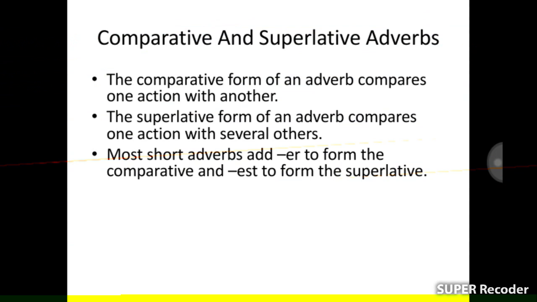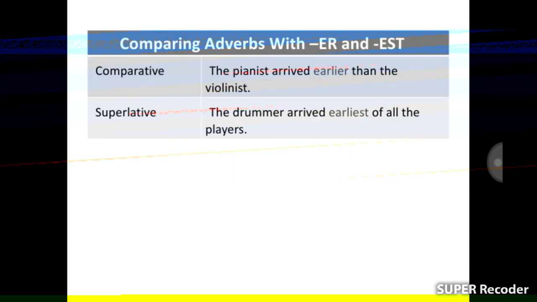Most short adverbs add er to form the comparative and est to form the superlative. Here are some examples: comparative adverbs with er and est.